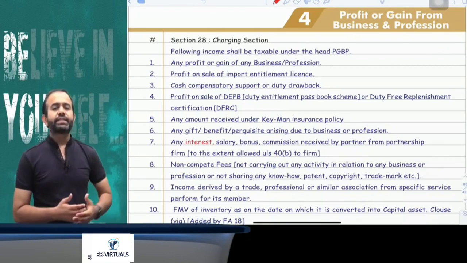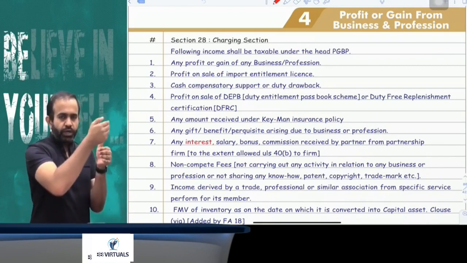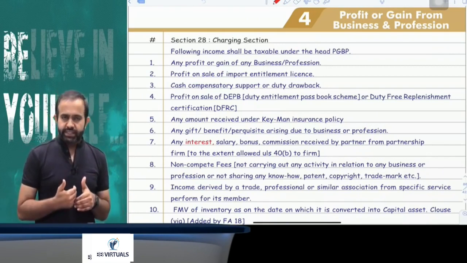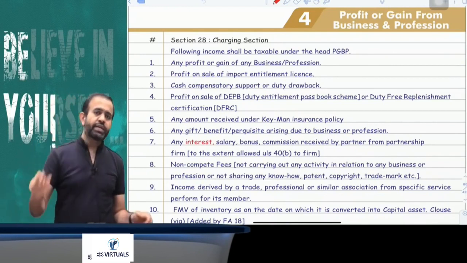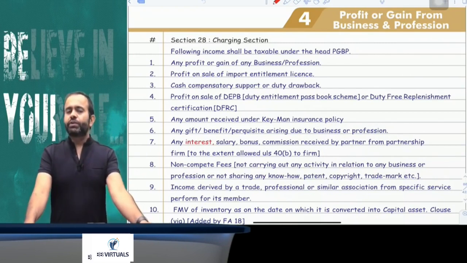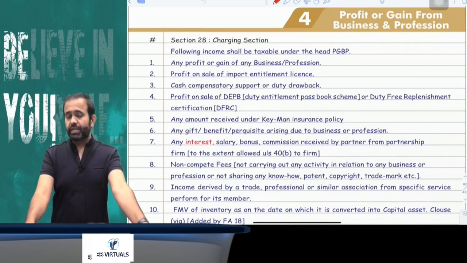The next clause says that if against export you receive an import entitlement license and you don't need that license, and you transfer it to someone and receive any money against the sale of the import entitlement license, that will be taxable under the head PGBP.